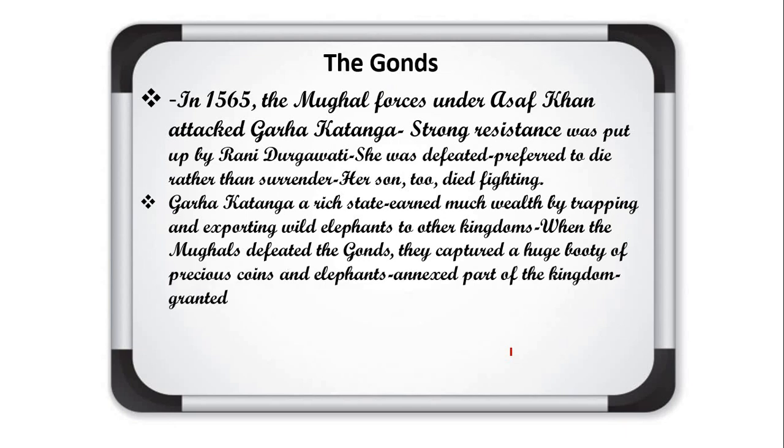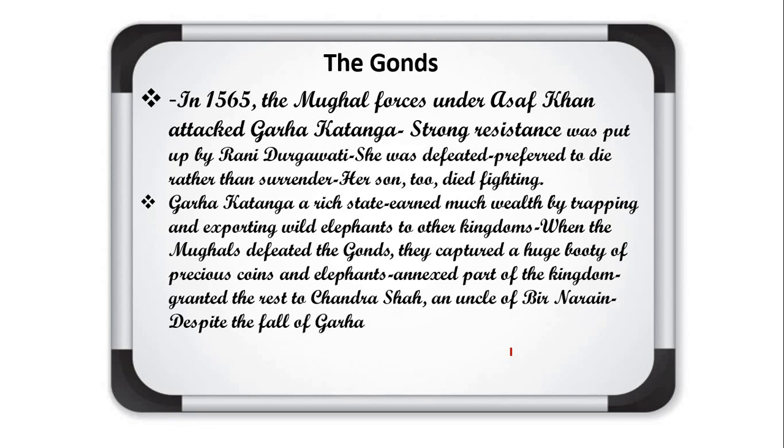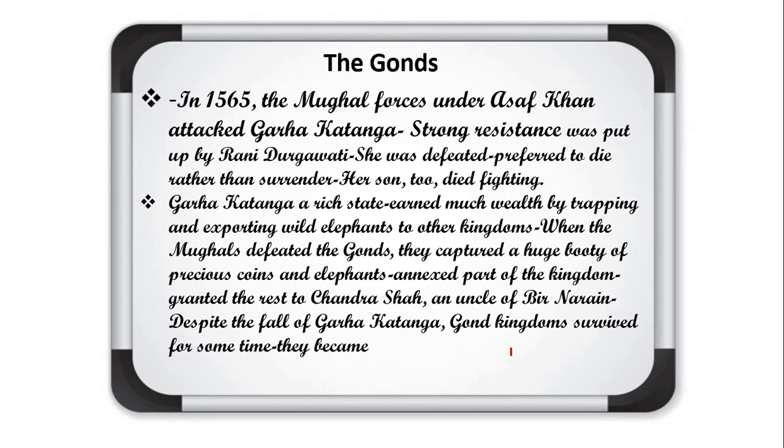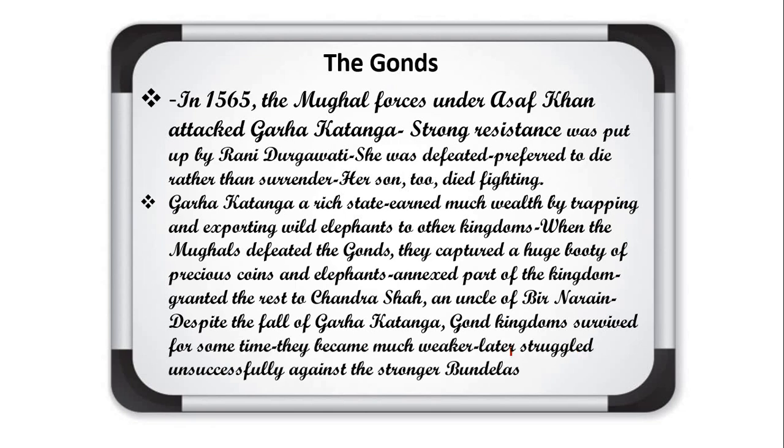Okay, so after the declining of the Delhi sultans, the Mughal empire emerged in the northern part of India in Delhi. So in 1565 the Mughal force, whose leader was Ashraf Khan, attacked this area Gadkatanga.